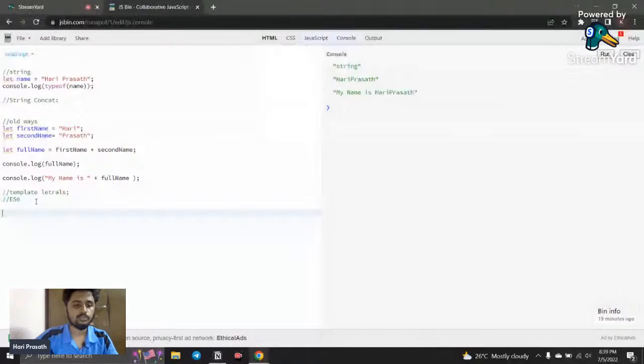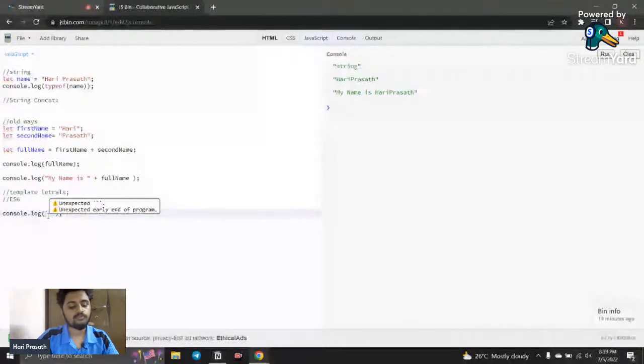So how can we do that? I just copy this entire code. How can we concatenate by using template literals? I just remove this. Instead of using double quotes or single quotes, we can just go with backticks. Here you can see backticks. So where can we find these backticks?